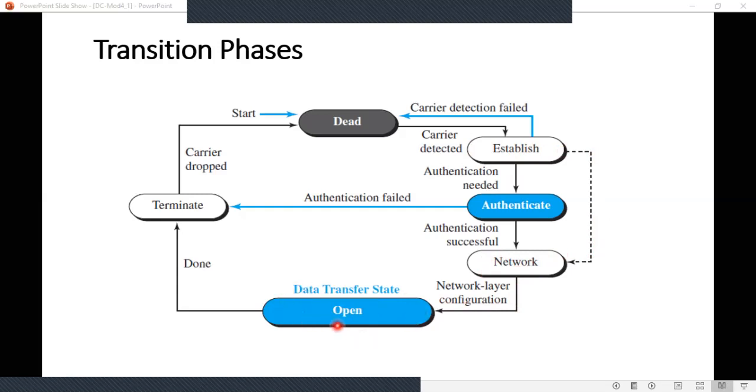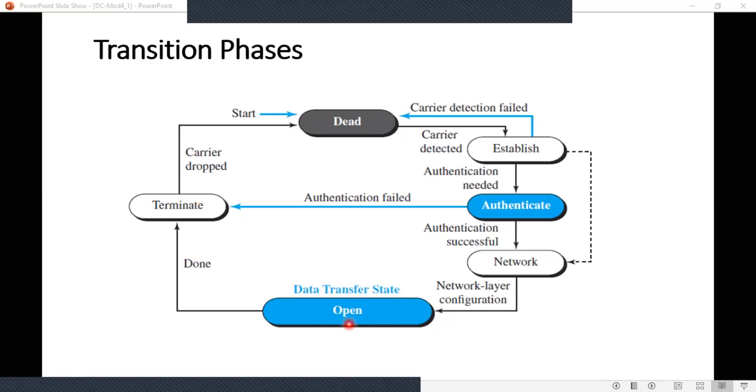When the connection reaches this open state, the exchange of data packets will start. This is also called the data transfer state. The connection remains until one of the two parties wants to terminate.